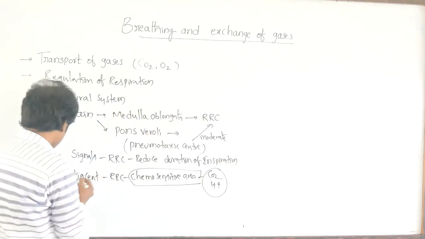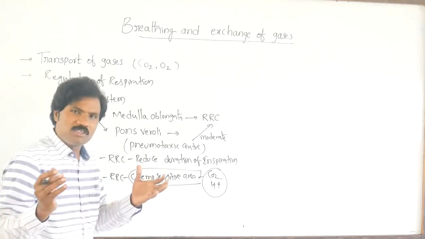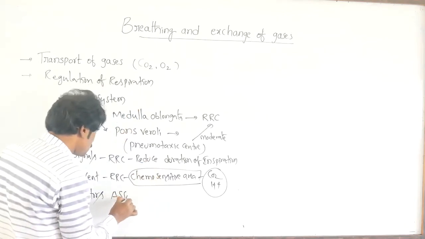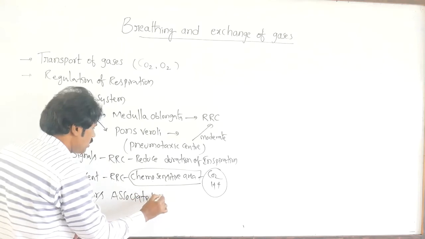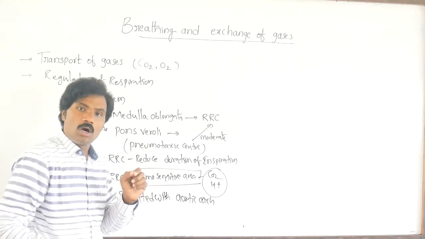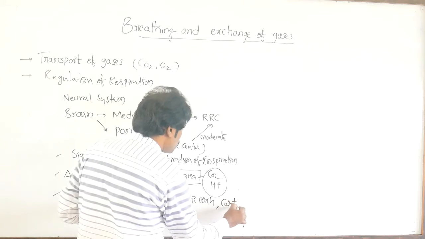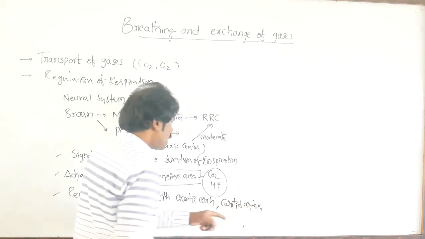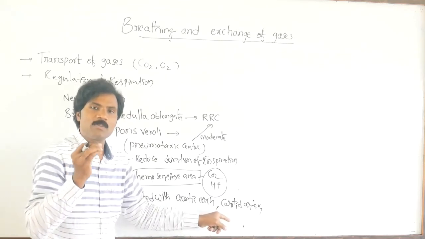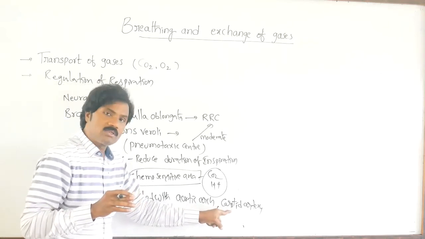And apart from this, there are receptors associated with the aortic arch as well as the carotid artery. Normally the carotid artery supplies blood to the brain, which is why it plays an important role.